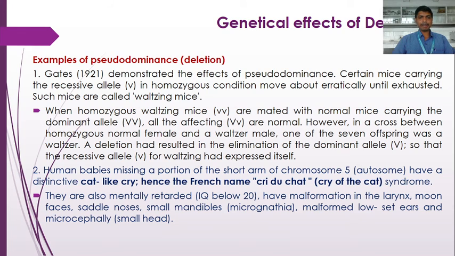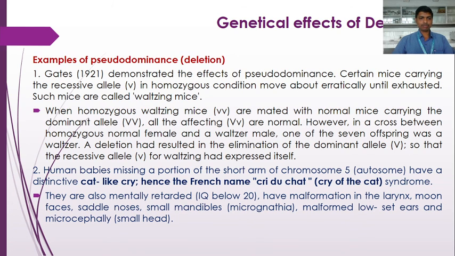They are also mentally retarded, meaning the IQ is below 20, and have malformations or abnormality in the larynx, moon face, a face like a moon, saddle nose, small mandible, malformed low set ears, and microcephaly, meaning small head.